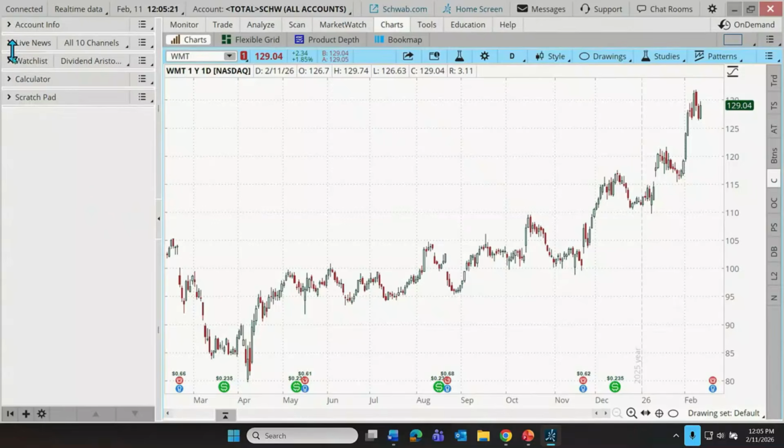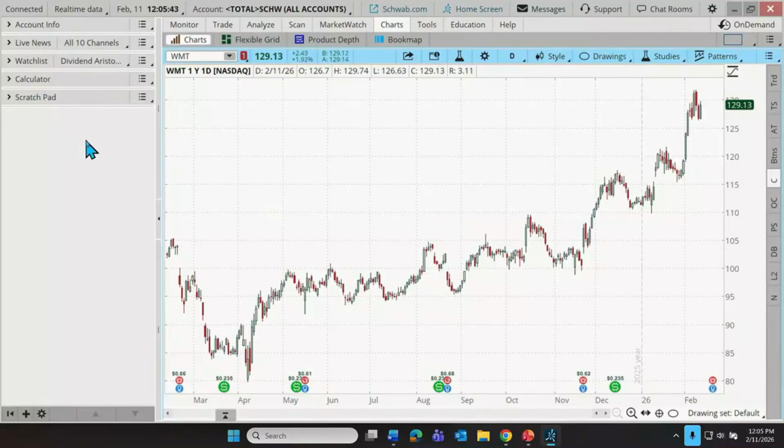These different tools are generically referred to as gadgets, and they appear as headlines in the left column. So starting right up here at the top, we see account info, and you can see my current set of gadgets. Now, this is not a default set of gadgets, nor is there a prescribed set of gadgets. It's highly customizable to whatever the trader needs to see.